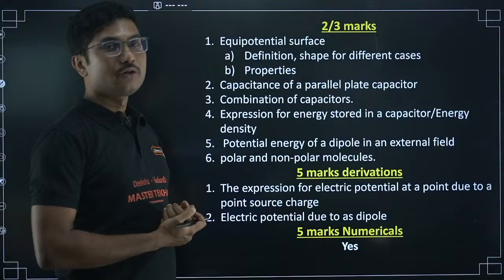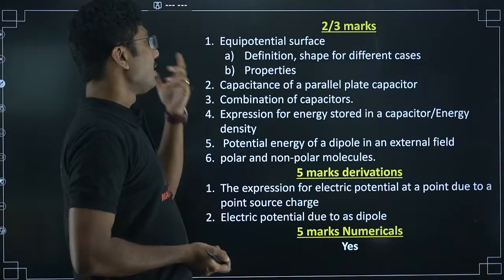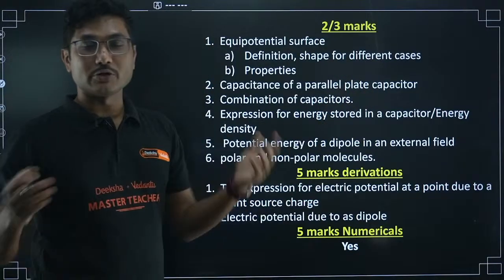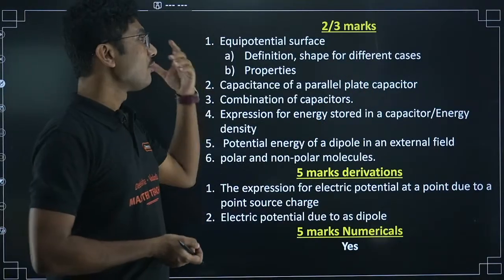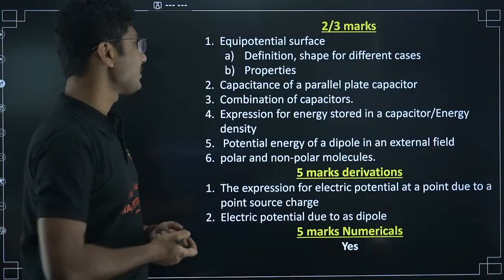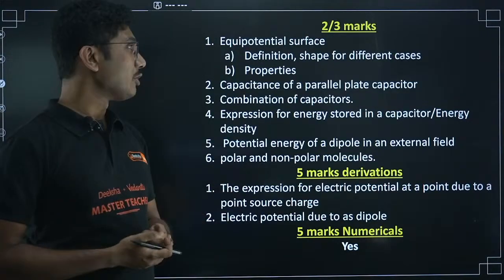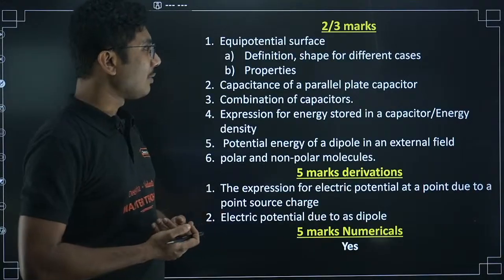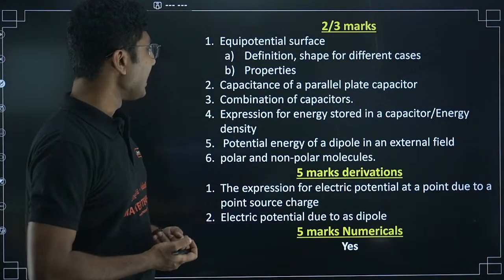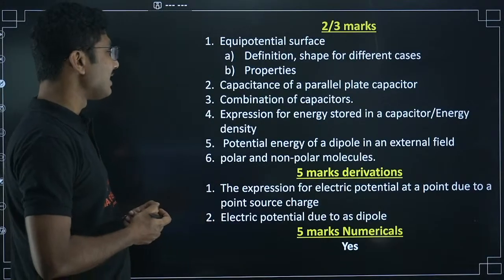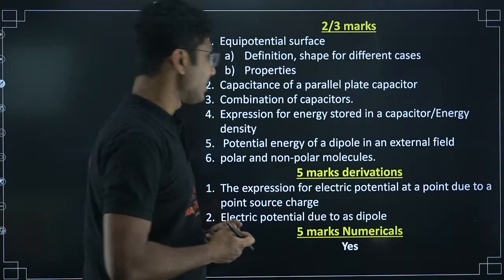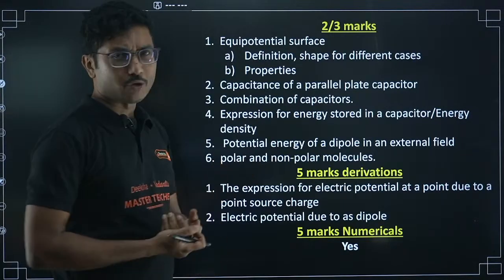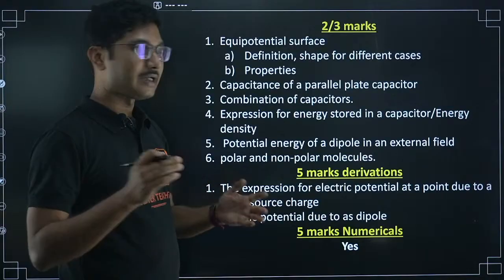Now let us look into the 2 and 3 marker questions from this chapter. Equipotential surface, definition, shape in different cases, like for a point charge, what will be the shape of an equipotential surface? For a line charge, what will be the equipotential surface? What are the properties of an equipotential surface? There are a few properties, right? Like electric field lines, capacitance of a parallel plate capacitor, combination of capacitors, expression for energy stored in a capacitor, energy density, potential energy of a dipole in an external field, polar and non-polar molecules. These are the important questions. Difference between polar and non-polar: centers are same, centers are different.